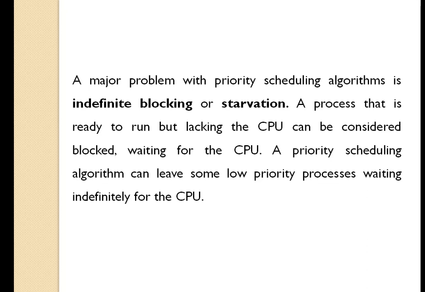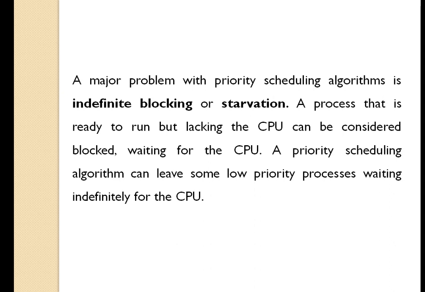Suppose a higher priority process is being executed by the CPU and a lower priority process comes for execution. If we consider the preemptive priority scheduling algorithm, in that case the process with lower priority will not be given the CPU.